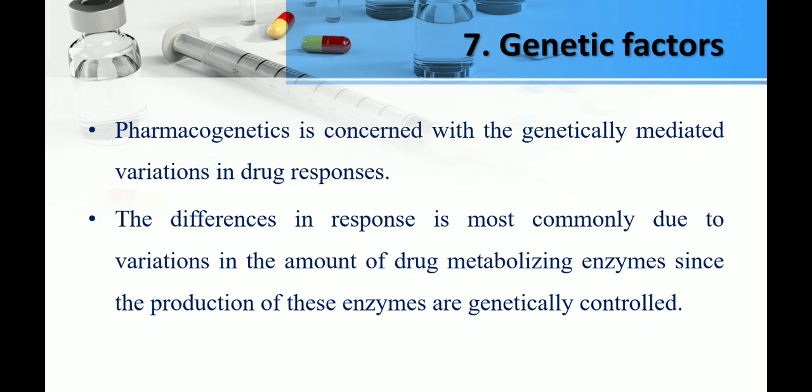Next is genetic factor. We have different genes. All persons have different genes. So pharmacogenetics deals with the genetically mediated variation in drug response. Some persons have genetic variation in drug metabolizing enzymes, so they produce enzymes of low concentration or high concentration. So the response is different, because the metabolism of the drug can be different.